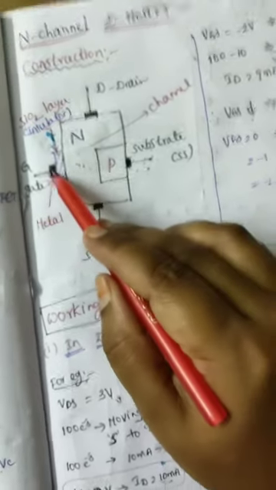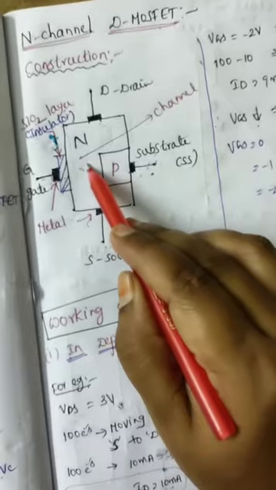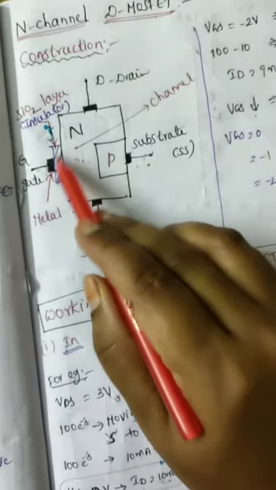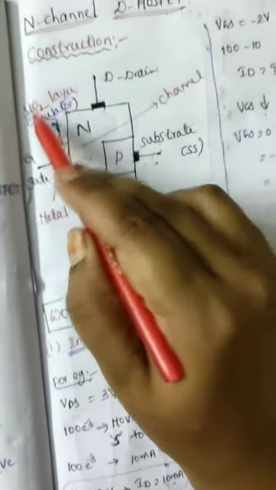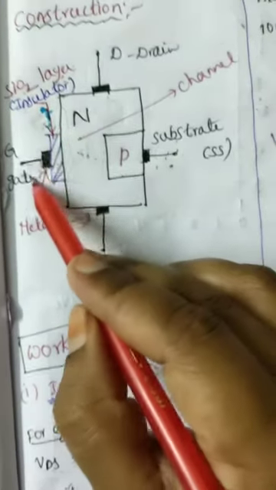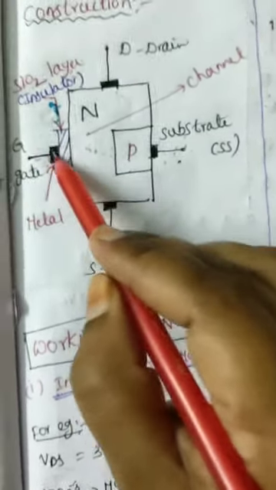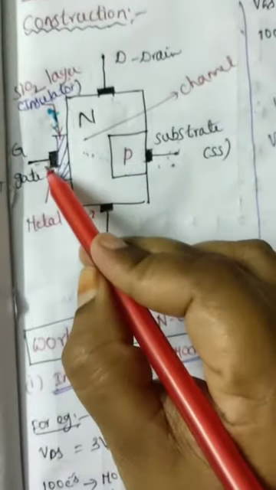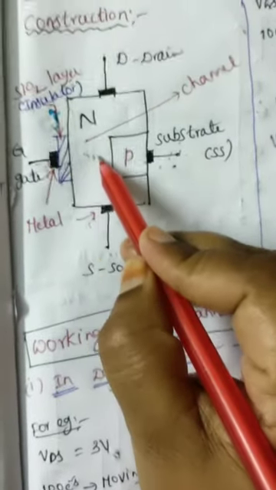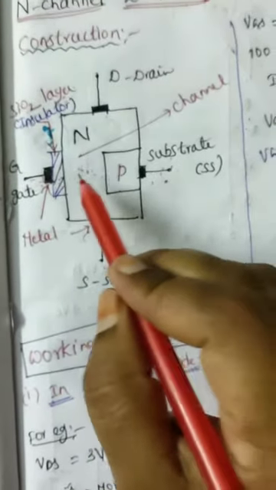Here the gate terminal is insulated from the semiconductor by an SiO2 layer, a silicon dioxide layer. This SiO2 layer acts like an insulator, so the gate is insulated. Here it is metal, so metal oxide semiconductor field effect transistor.